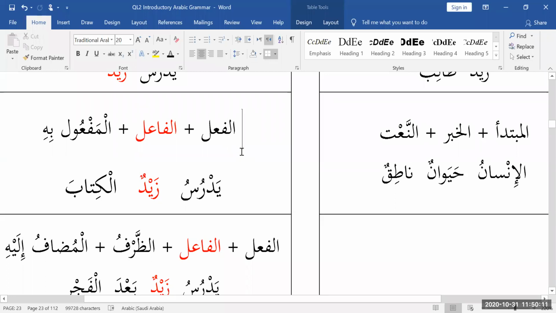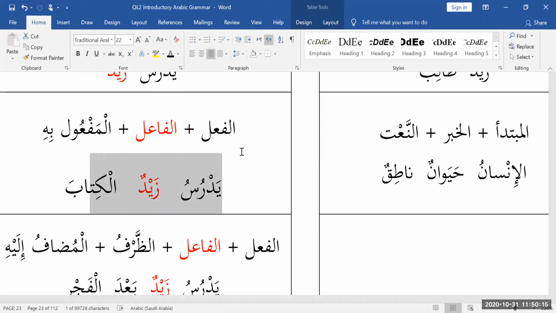syntax. Verb first, then doer. Always verb first, then doer. So yadrusu Zaydun al-kitab. Here we have a maf'ul bihi, which is object. And why is there a fatha on the maf'ul bihi? Because it's not a pillar. If it's not a pillar, what is it? It's a non-pillar. What do we call non-pillar? Fadla. And fadla, the general rule for fadla is that you give it a fatha ending to indicate that it is in the nasab state, right?